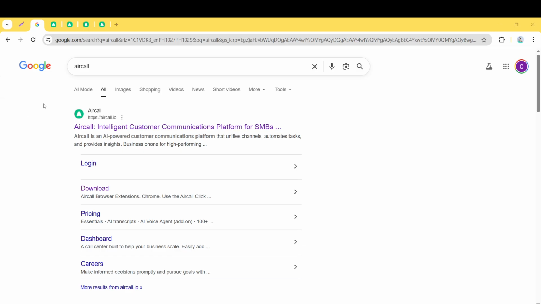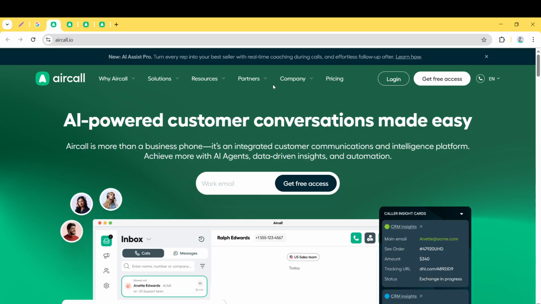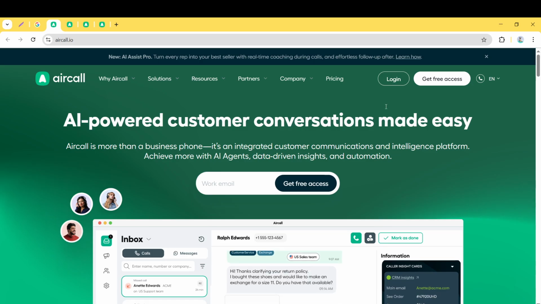First, open up your web browser. It doesn't matter which browser you use, whether it's Chrome, Firefox, Safari, or any other, as long as it can access the internet. Once your browser is up and running, head over to the search bar. Here, type in Aircall and hit enter. You're looking for the official website, so make sure you click on the link with the URL aircall.io. This will ensure you're accessing the correct platform and not a different website with a similar name.